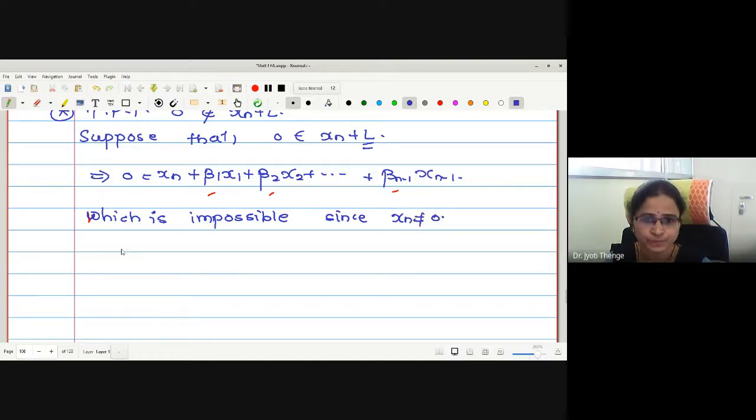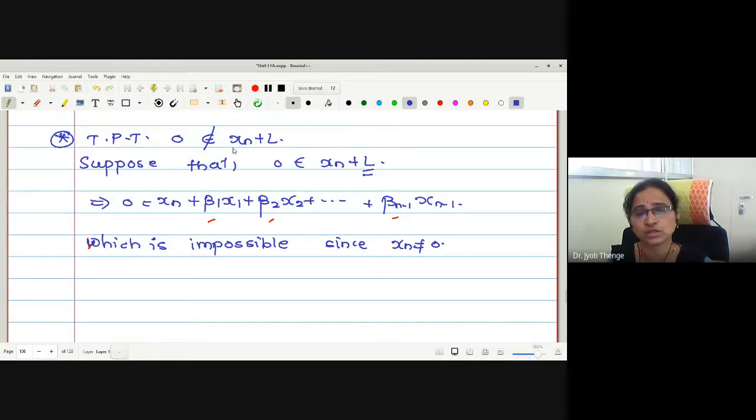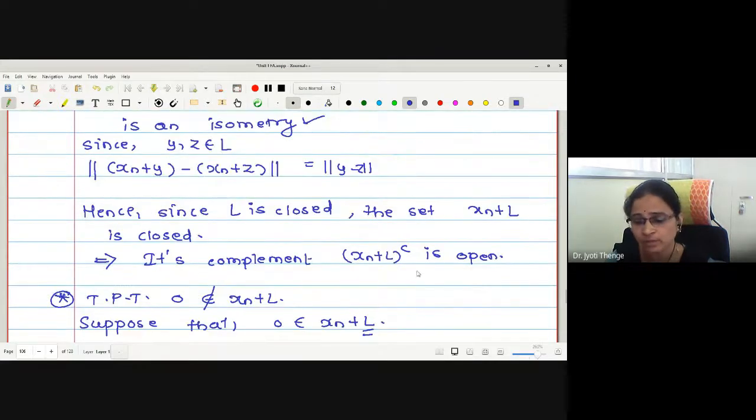So we have shown that 0 belongs to xn plus L is not possible. Hence, can I say 0 belongs to xn plus L complement? But the complement is open.